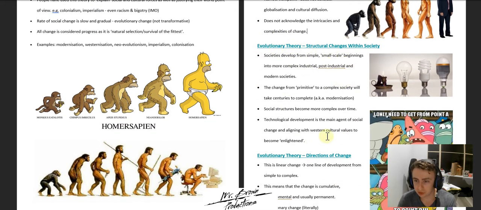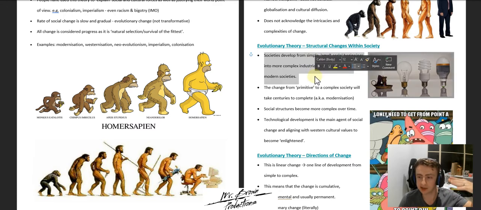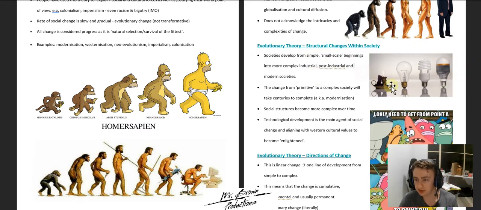So with the structural changes of evolutionary theory, the idea is that societies develop from simple, small-scale beginnings into more complex modern societies as they go. As we can see in this image here, we start with the candle to the light bulb, to energy efficient light bulbs, to whatever this futuristic looking light bulb is. So the idea is that any structural change within society starts small and then ends up big over time.